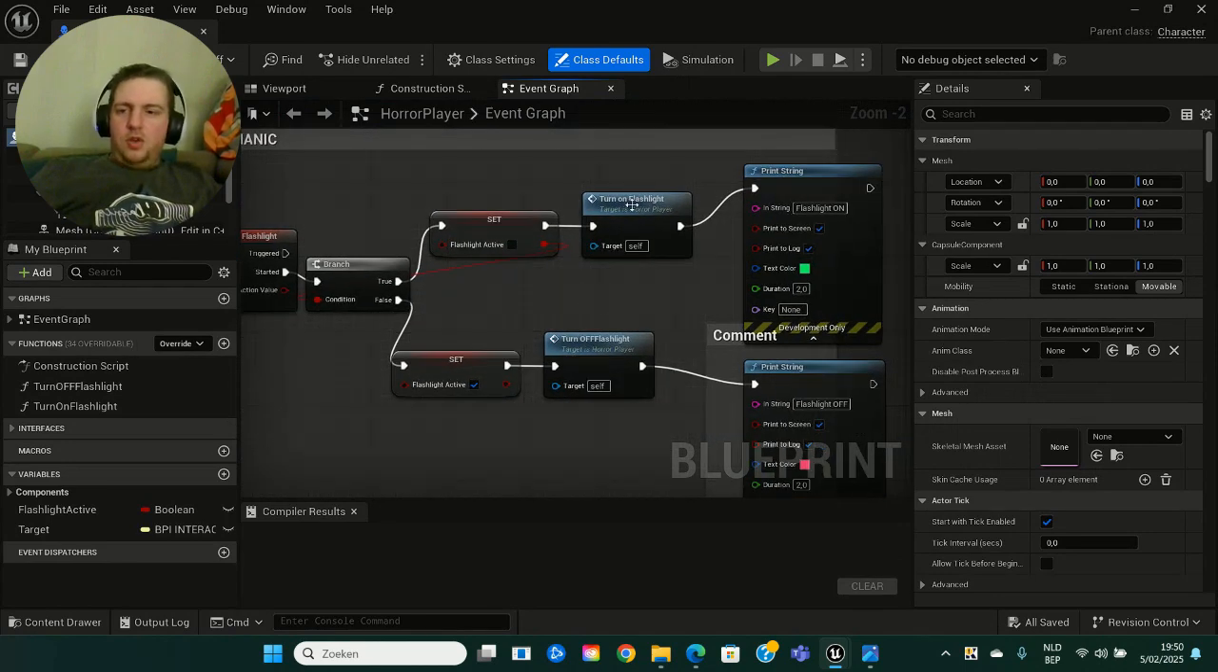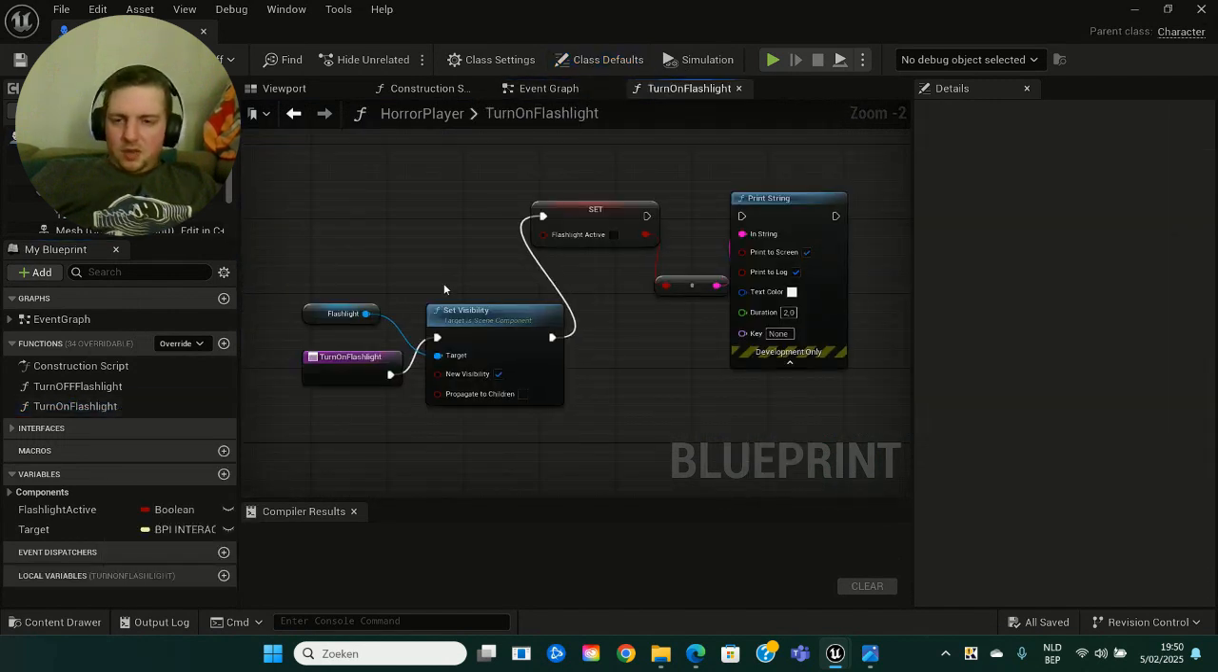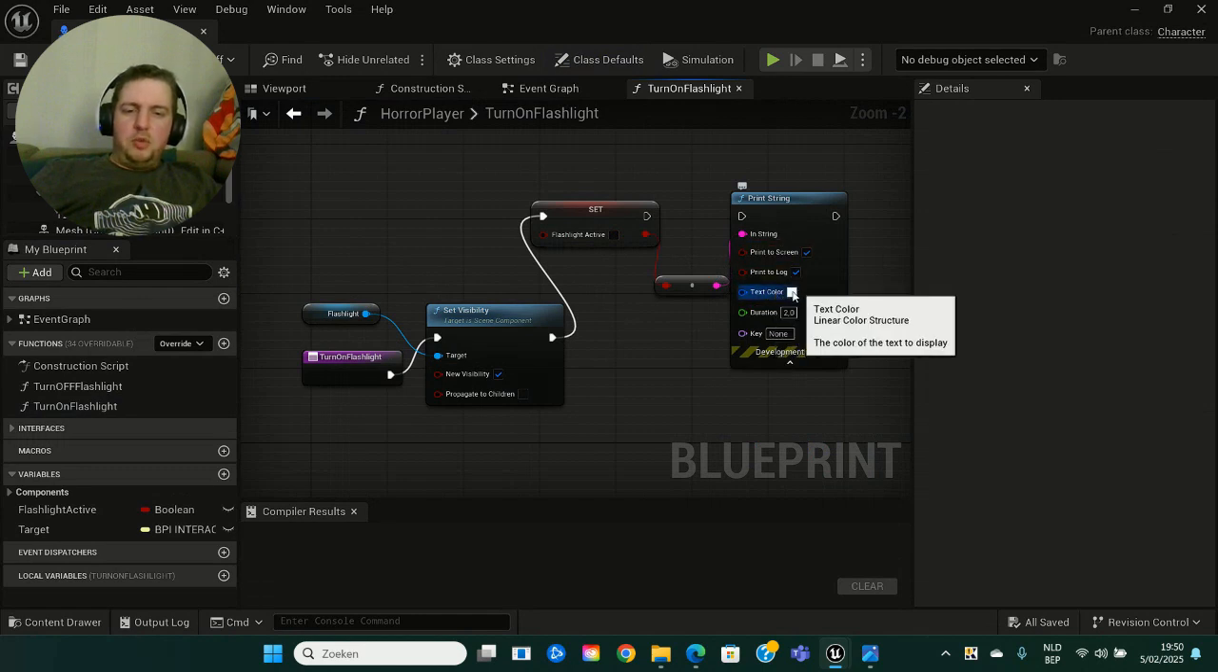Then we needed to make these functions, turn on flashlight. I'm just going to quickly show the functions. So we got a function over here, turn on flashlight, set visibility, target is our flashlight. We put set visibility to flashlight active, and then we put in the string, and then there's going to be a text color, but it's just the color of our flashlight, and it's white, of course.